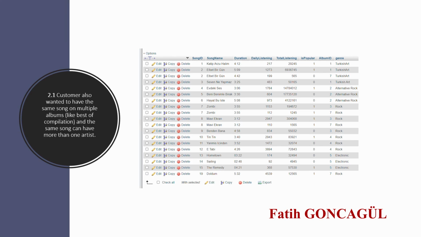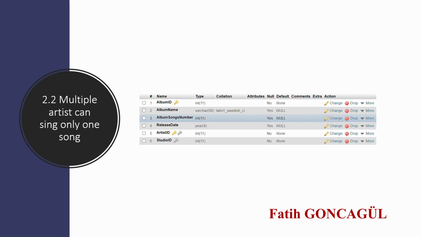The second request was that the customer also wanted to have the same song on multiple albums, and the same song can have more than one artist. We figured out the problem of having the same song on multiple albums by making song ID and album ID composite keys. As you can see here, Zombie is in different albums. And multiple artists can sing only one song. We did that by giving album ID and artist ID composite keys.